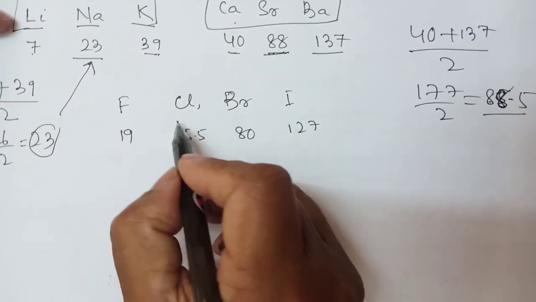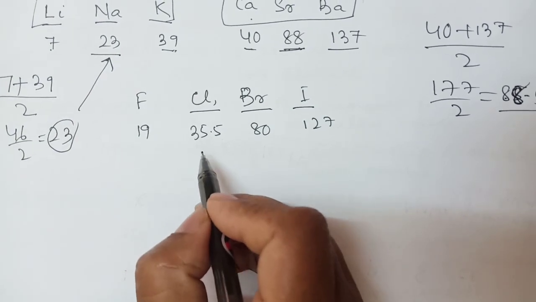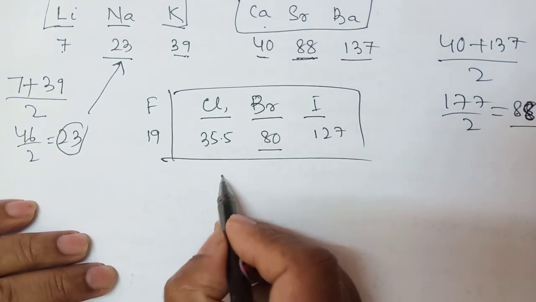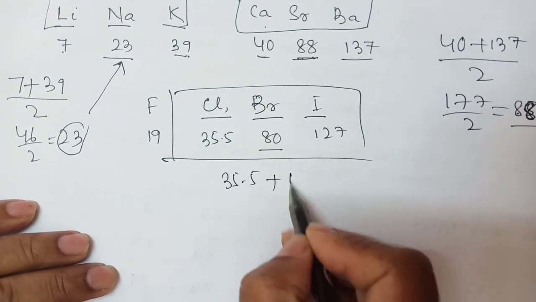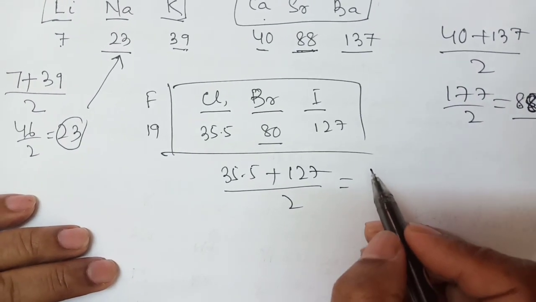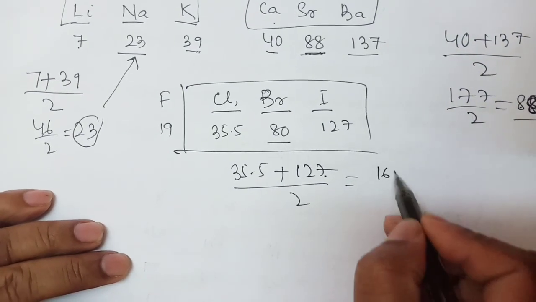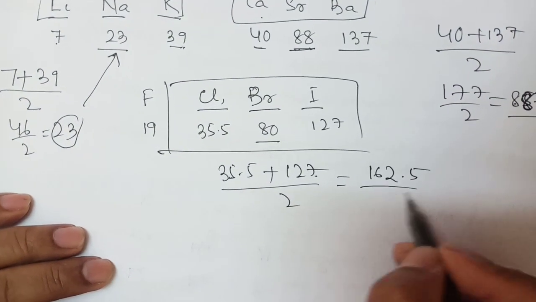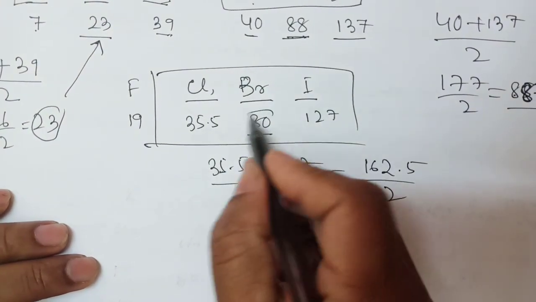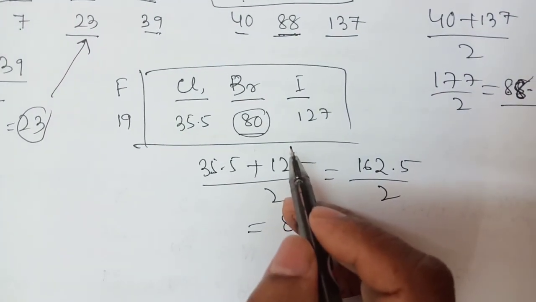Another one he had given: chlorine, bromine, iodine. See, chlorine 35.5 and this is 127. So what is the middle element? This is one triad. So 35.5 plus 127 by 2. How much is coming? 162.5 by 2, which is 81.25. But here how much? 80, so approximately equal. Okay, these are the triads done by Dobereiner.